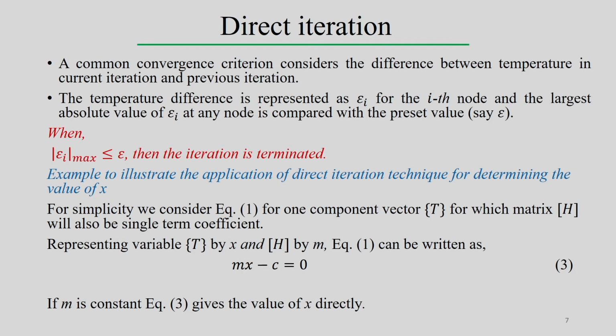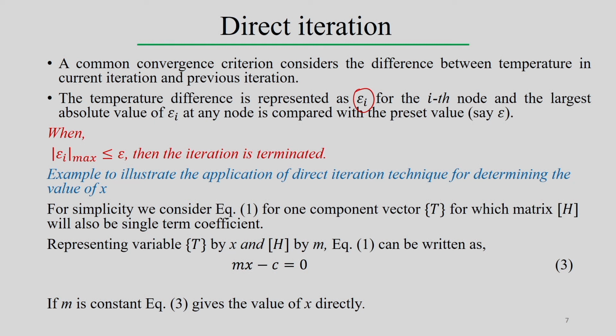Now, the temperature difference between the current iteration and the previous iteration is represented, for example, as epsilon I, where I corresponds to a particular node point, because every time we solve the temperature distribution, we get the temperature of each and every node point as output. So epsilon I indicates the temperature difference at a particular node point.